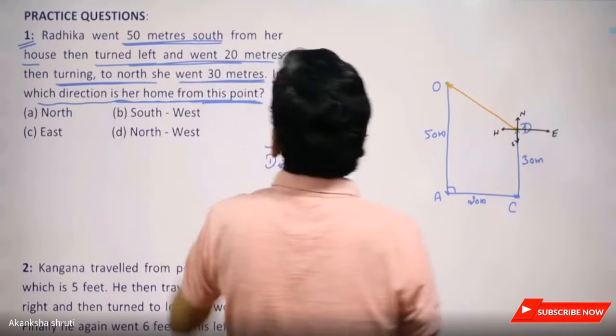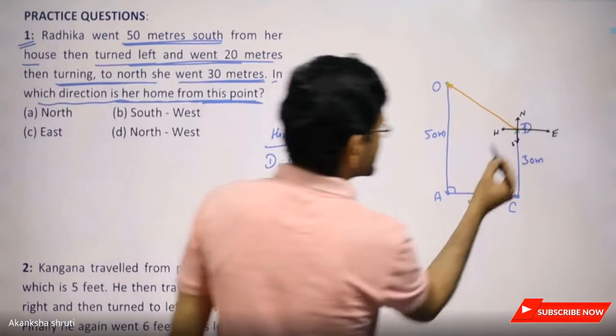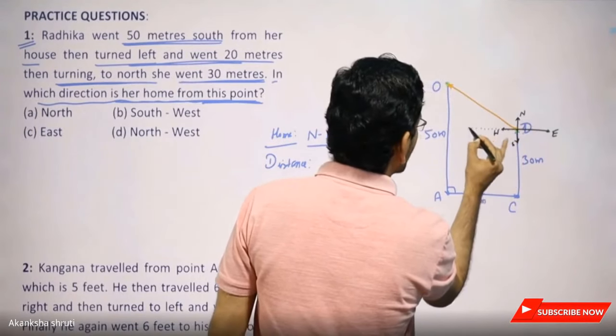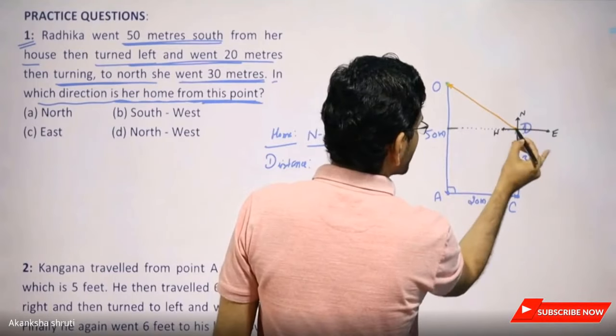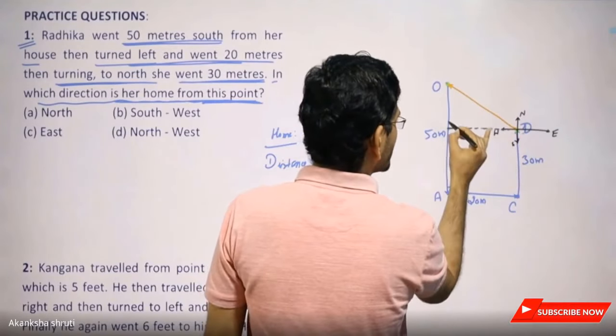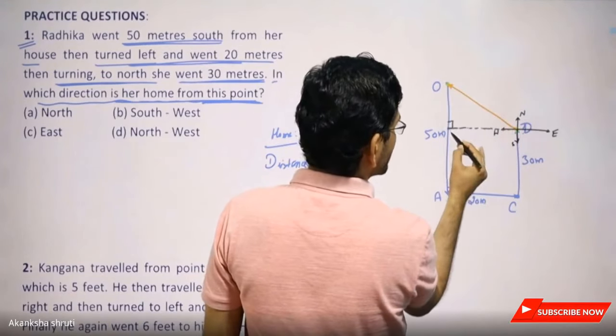How is that? For that, you have to do some kind of construction. You have to frame the right angle triangle. Draw the perpendicular to make this right angle triangle with the hypotenuse as unknown.